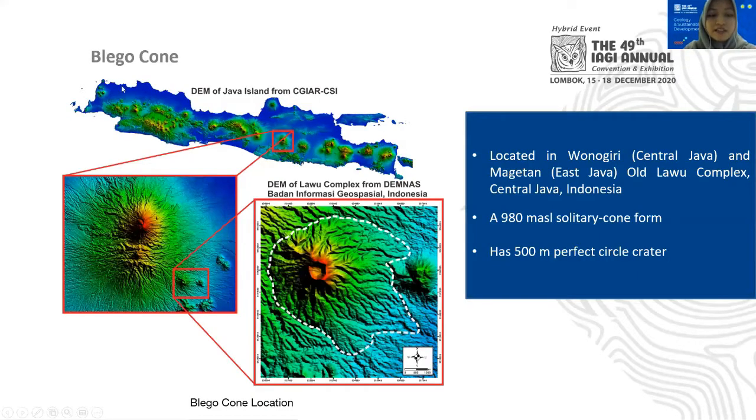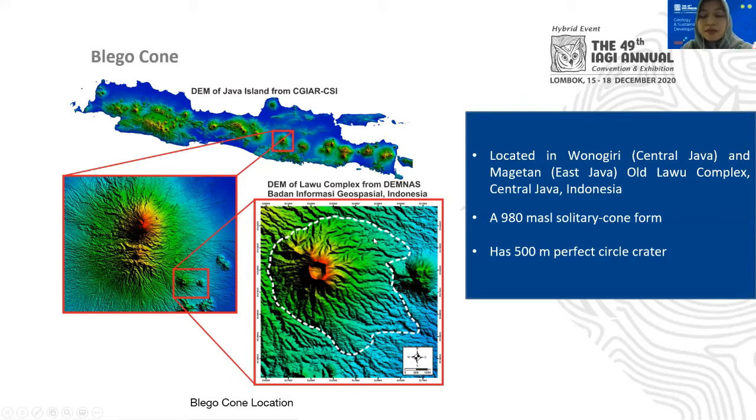As we can see here, this is the map of Java Island. And in the red box, we can see this is the Risan Lawu. Blegokon is located approximately 25 kilometers southeastern side of the Risan Lawu.